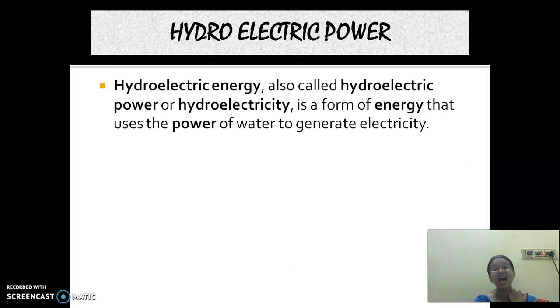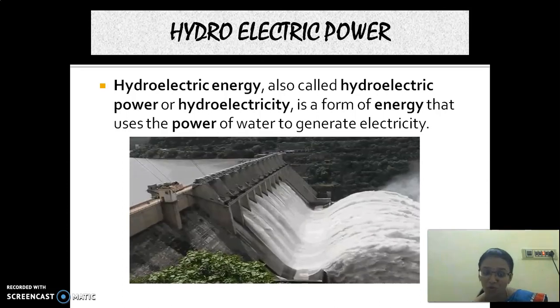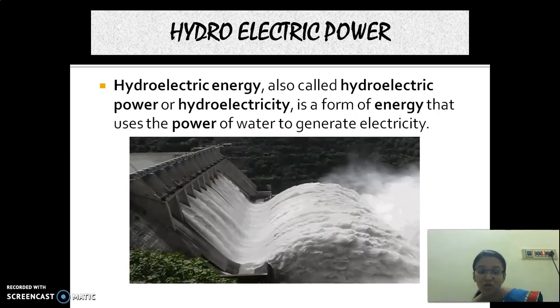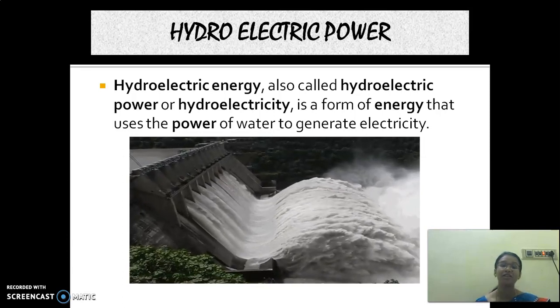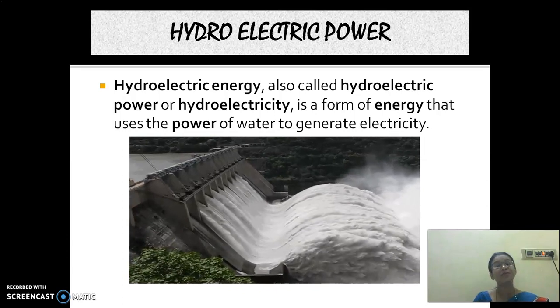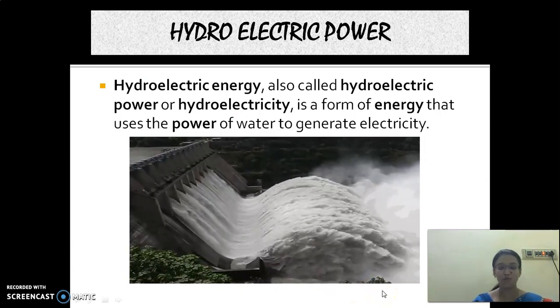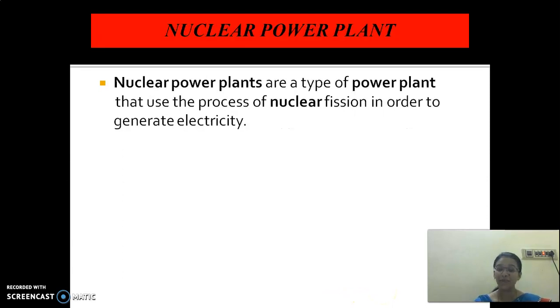And then we had seen hydroelectric power is nothing but from water. Hydroelectric power is from water. Yes or no, children? So when the water flows, what happens? At a high speed, the turbine gets rotated. And it is there in Mettur. And we had seen the nuclear power plant, it is there in Kudankulam and in Chennai. So it creates more pollution and it is harmful to the environment.